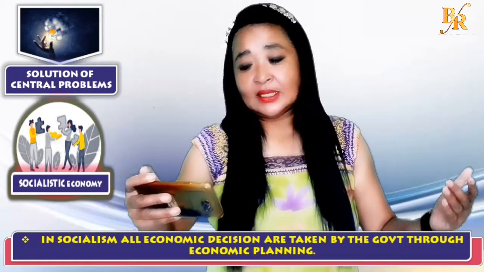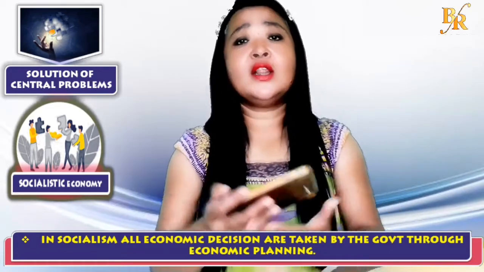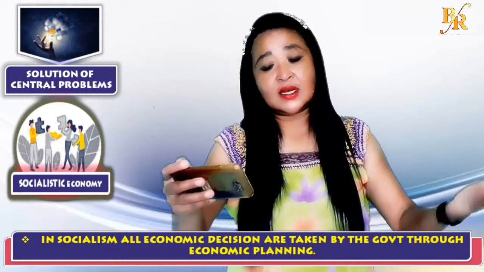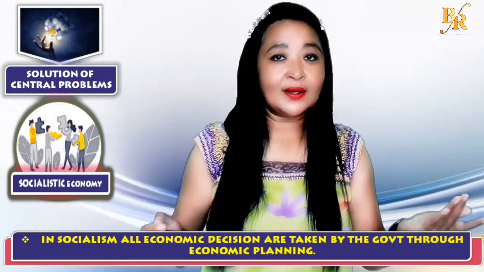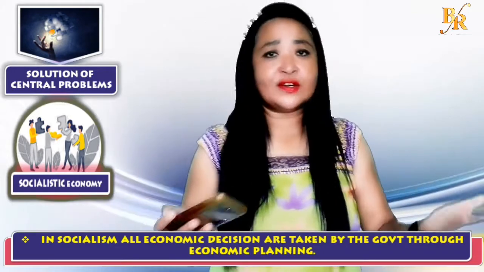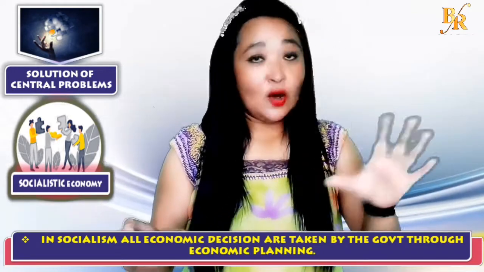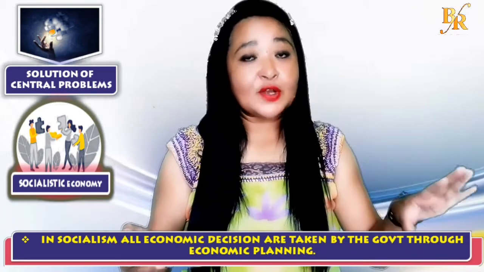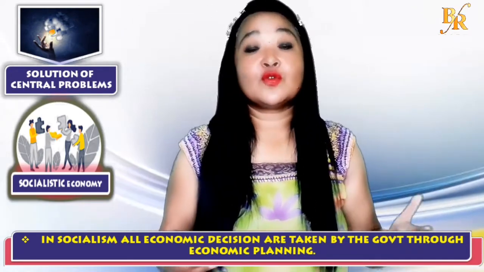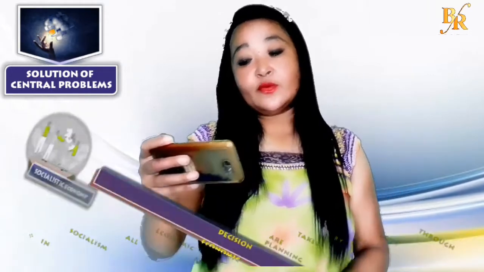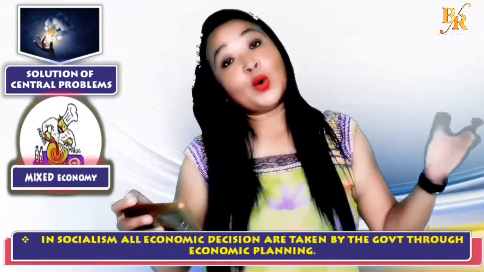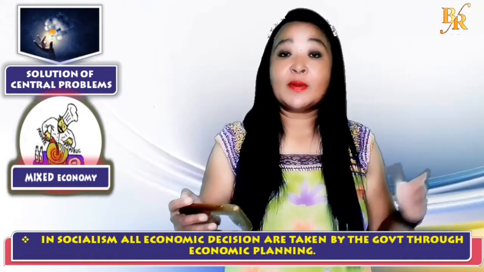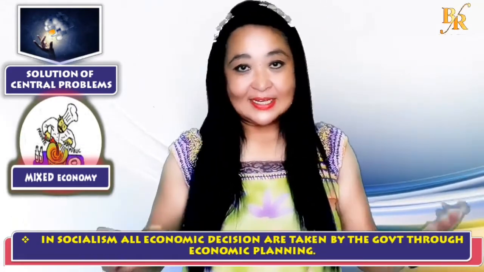So in socialistic economy, all the economic decisions are taken by the government through what? Through economic planning. So the central problem of economy in socialistic economy is solved through planning body. Okay. Whereas in mixed economy, again, you find both the features of socialistic and capitalist economy. Therefore, both the price mechanism as well as economic planning are at work simultaneously.